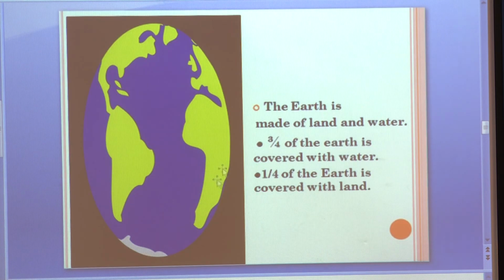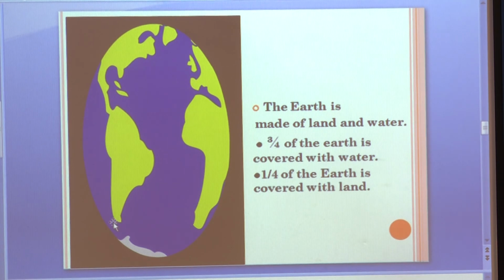Now, after that we have seen the shape of the Earth. Here in the picture you can see the Earth is made of land and water. 3/4 of the Earth is covered with water, and 1/4 of the Earth is covered with land.